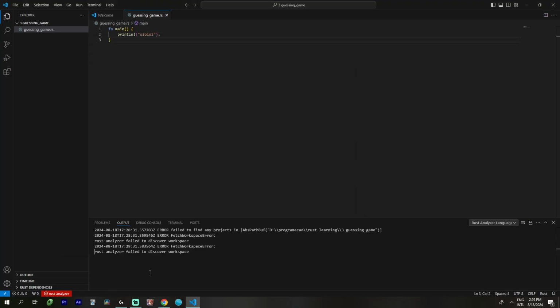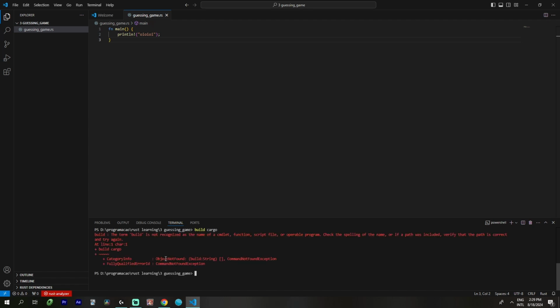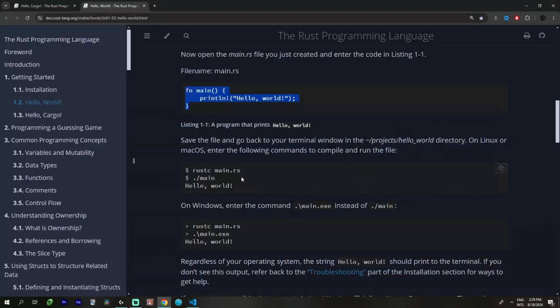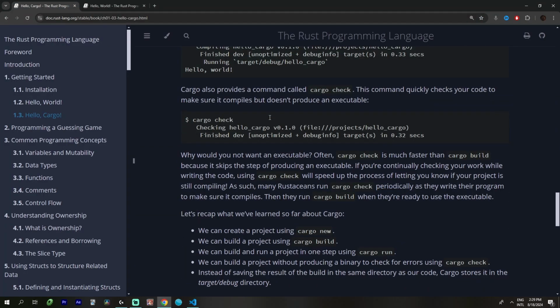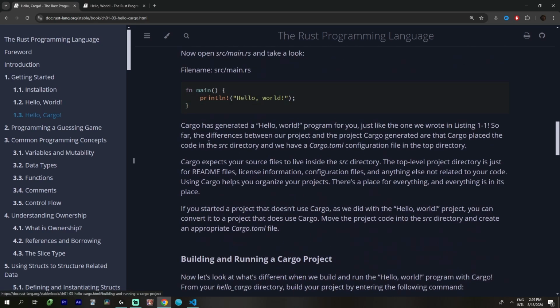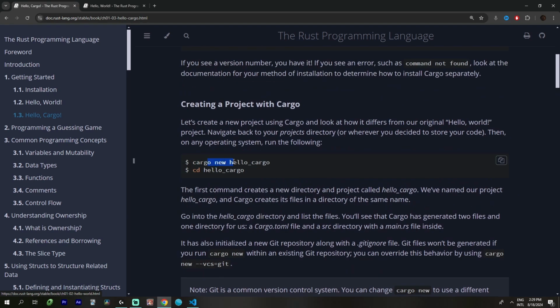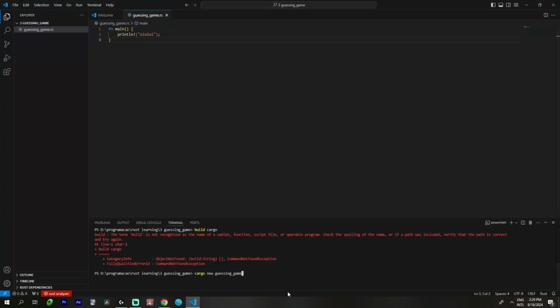I think this is not terminal. Build cargo. No. Cargo new. Yes. Underscore game. Is that it? Oops. Let's see. Cargo run. Cargo build. Oh my god. Cargo new. Hello. Okay. This is it. Alright.